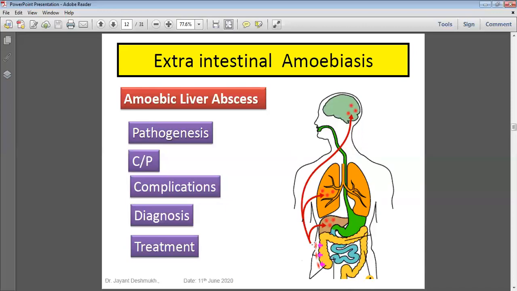The pus is anchovy-sauce pus, thick pus, just like a sauce. Why sauce pus? It is a gray color, not purulent or yellowish, because there are no pus cells. Again, I'm telling you, pus without pus cells. The pus is necrotic tissue of the liver and exudate material, without any pus cells but with multiplying trophozoites. There is no cyst formation. Cysts form only in the intestine, not in the tissue, in Entamoeba histolytica. So the clinical presentation is anchovy-sauce pus, thick pus, sauce-like.